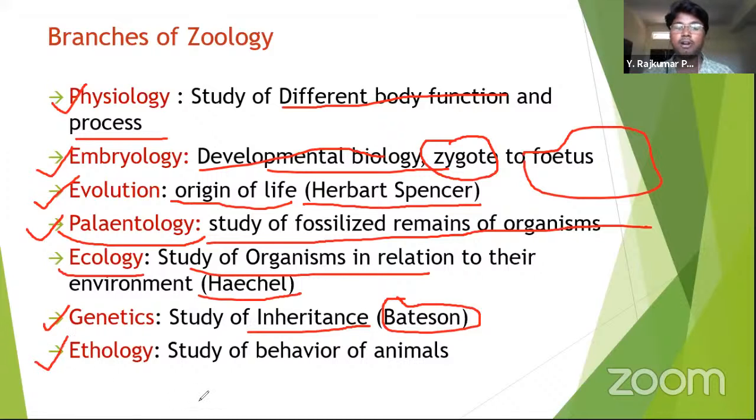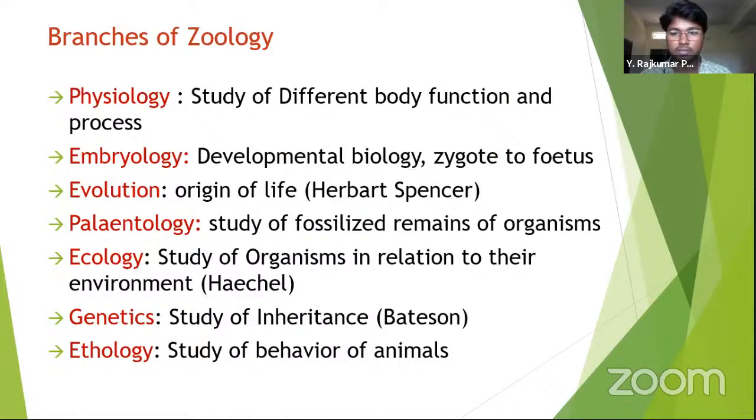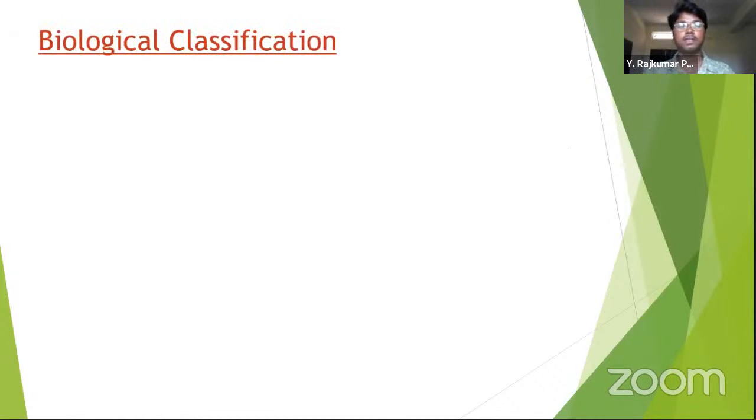Next, ethology means study of behavior of animals. How animals behave whenever they face situations in the environment. Suppose if they need food, how do they find their food? In the cold winter, where do they live? In the hot summer, how do they behave? So it is the study of behavior of animals. It's called ethology. Okay, hope you have understood all these terms related to the branches of zoology.